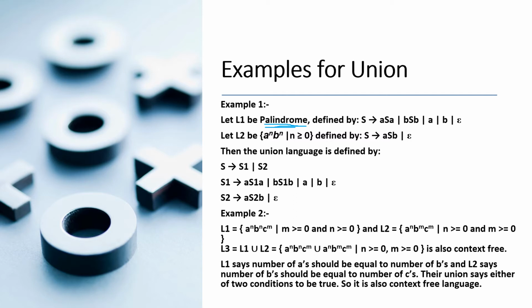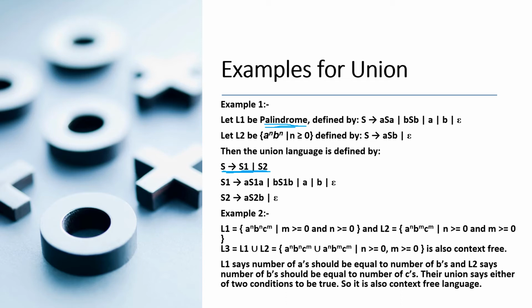So the productions are of the form S gives rise to aSa | bSb | a | b | epsilon, and L2 is the language a^n b^n where n is greater than or equal to 0, which is defined by the production S gives rise to aSb | epsilon. Then the union language is defined by S gives rise to S1 | S2. This step will decide whether you want to choose S1 or S2, that is the palindrome, or the language a^n b^n. And the rest is the same.